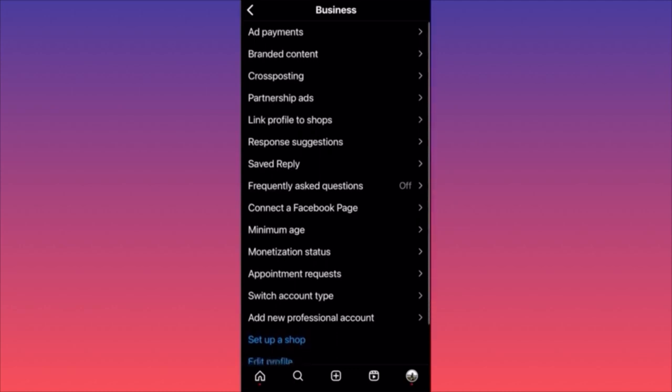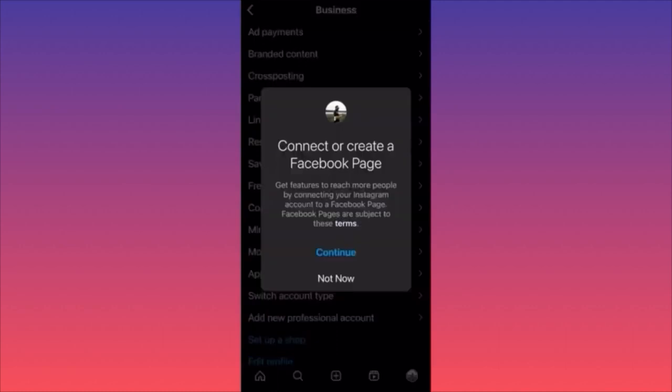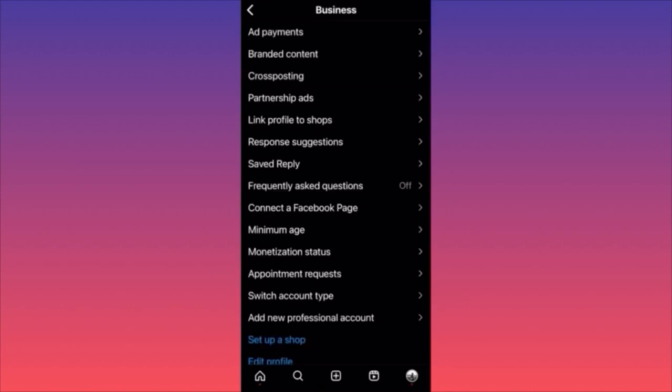Again, you can limit over here the type of reach and audience, in which you can simply limit the age of the audience. This is where the connectivity with the Facebook page I mentioned earlier comes into play. Okay, so if you click connect and create a Facebook page, this is very cool because, like I mentioned, you can simply create your page and list all the products or services you're selling, right? And then link the whole page with the products and services here on this page. And you can sell it on both pages. So just think about it, you could expect double traffic. Why? Because there are people who are on Instagram and who are no longer on Facebook and vice versa.